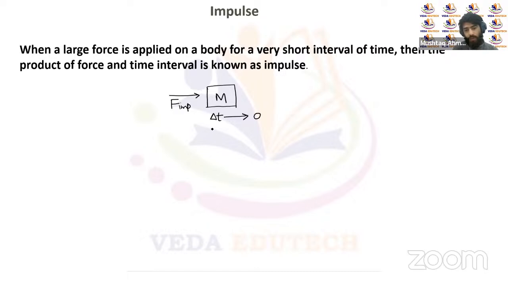It can be like 0.1 second or 0.01 second, right? So it's a very small amount of time for which the force acts on the body. Because of that, a huge change occurs in the momentum of the body. So impulsive forces are very large forces which act on a body for a very short interval.